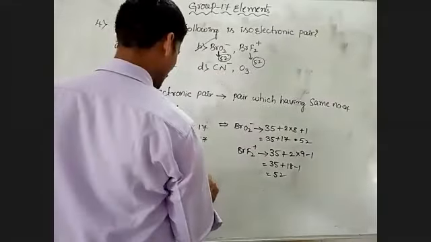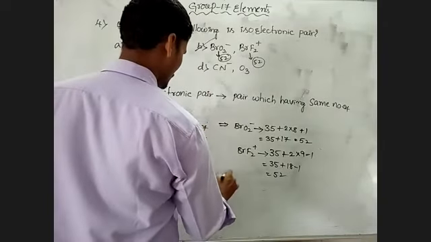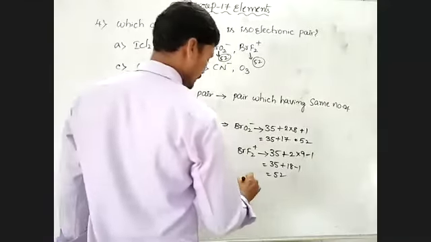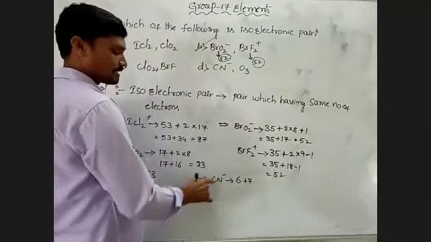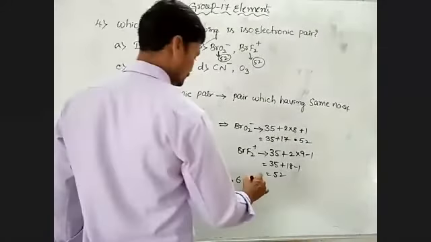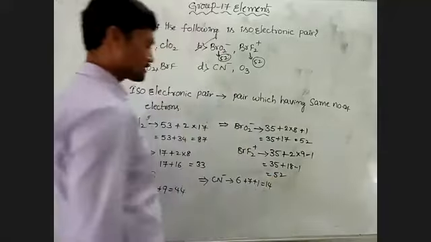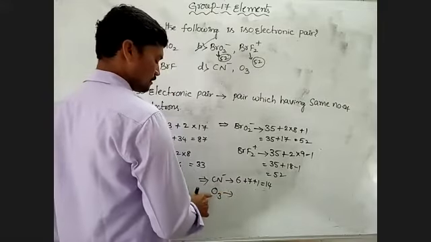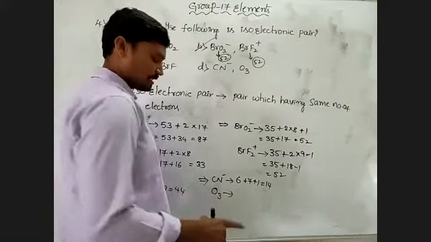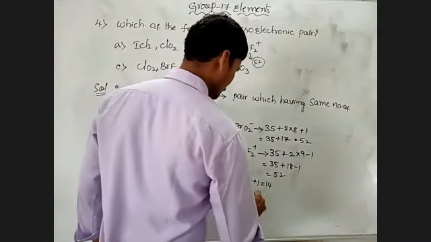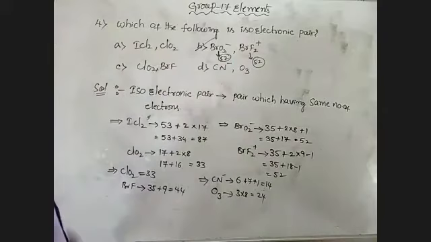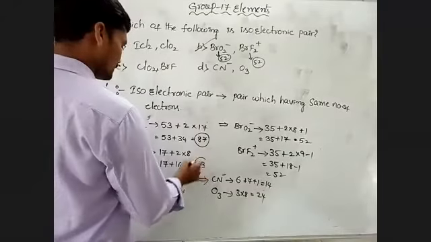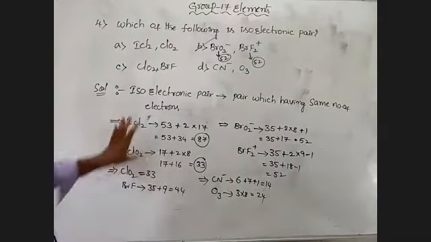Let us note here Cl minus and O3. Cl minus, that means atomic number of chlorine, so it contains 17 electrons, and 1 electron is extra, that means Cl minus, 18 electrons are present. Next is ozone, O3. Atomic number of oxygen is 8, that means 3 into 8, 24. Observe this pair: here 18 electrons are present, here 24. Both are not equal, so it is not an isoelectronic pair.